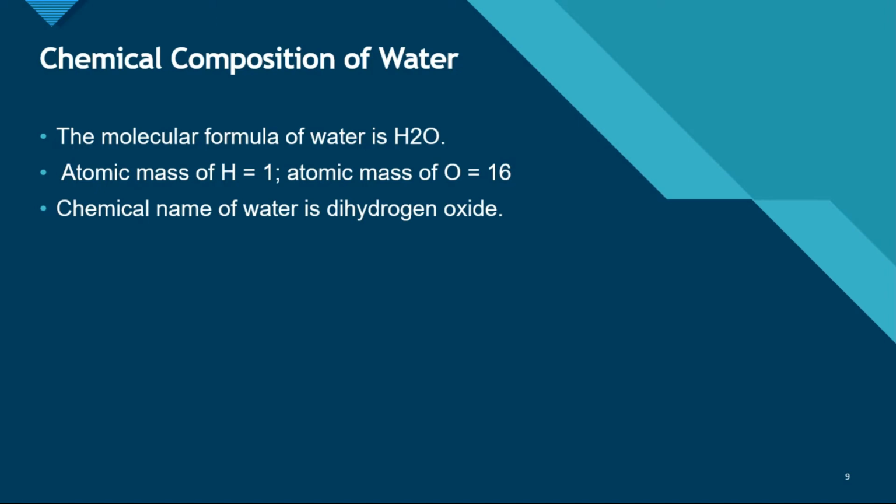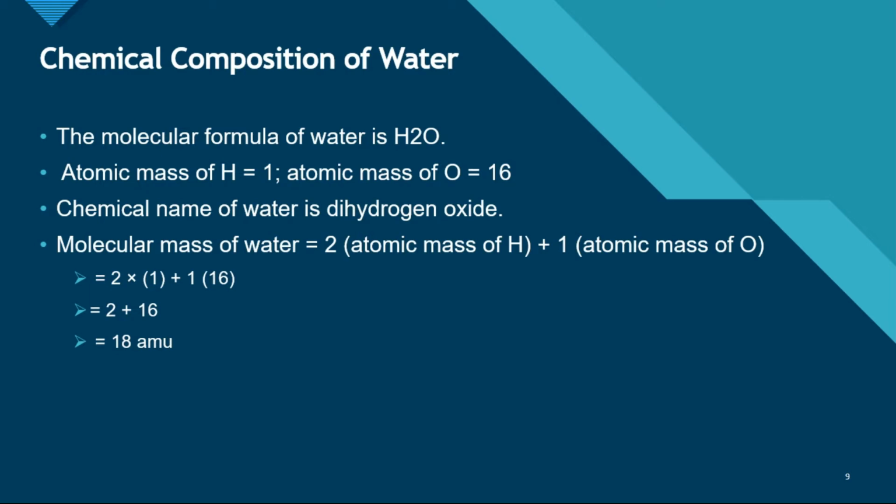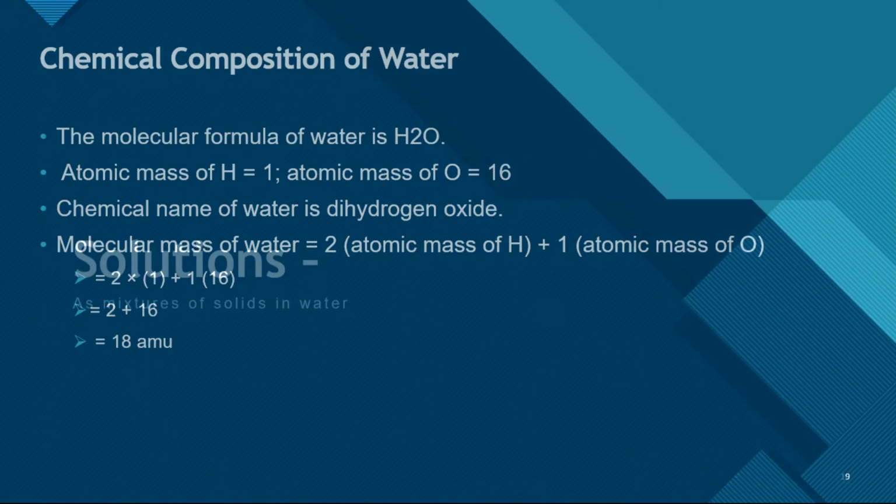So dihydrogen oxide. Now the molecular mass of water: the atomic mass of hydrogen plus the atomic mass of oxygen. Since there are 2 hydrogen atoms, 2 into the atomic mass of hydrogen plus the atomic mass of oxygen. That is 2 into 1 plus 1 into 16. That is 2 plus 16. We get 18 AMU, 18 atomic mass units.